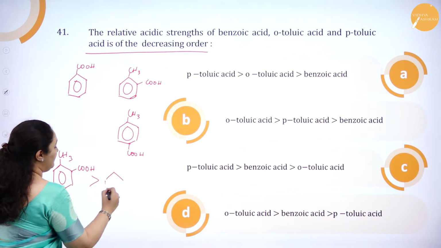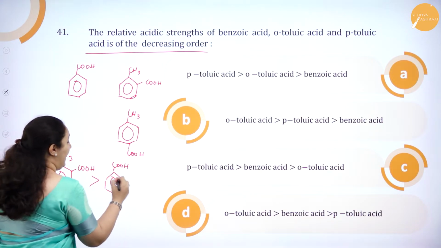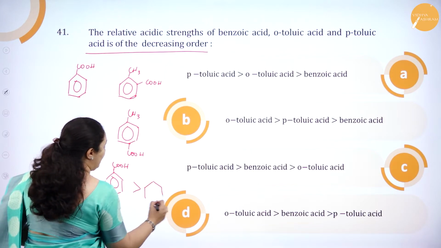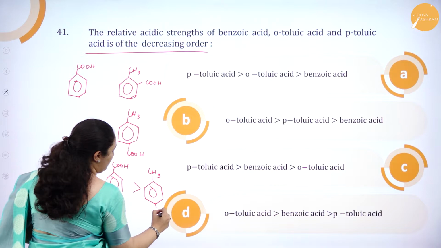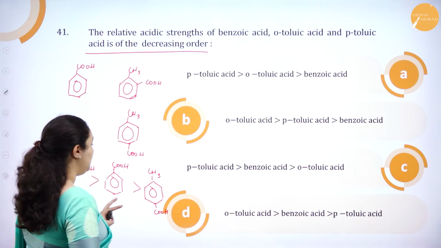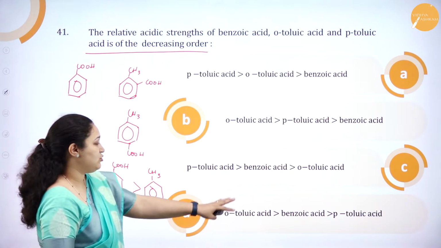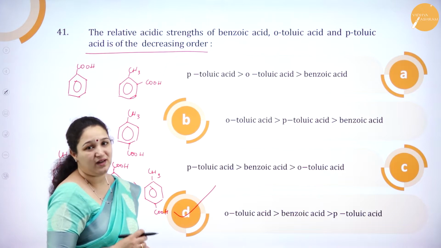So next you have the benzoic acid, COOH, which is acidic, and then you have the paratolic acid, that is CH3 group and COOH group just opposite to one another. So which is the correct option? It's orthotolic acid, benzoic acid and paratolic acid. Option D is the correct answer.